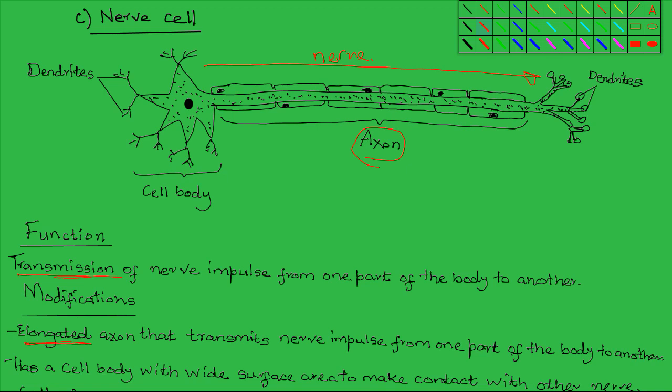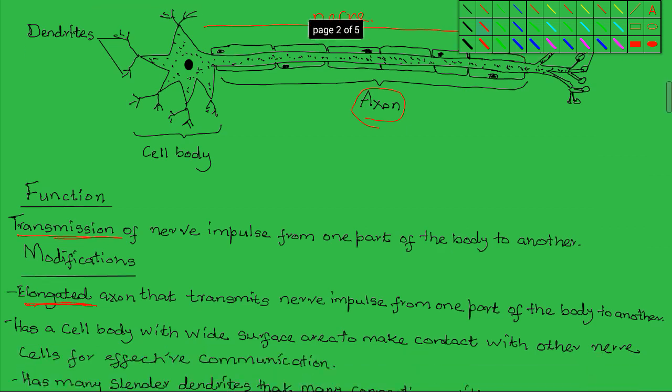So the first modification is the elongated axon. That is the part of the nerve cell which conducts the impulse from one part of the body to the other. Secondly, the nerve cell has a cell body. This is a cell body with a very wide surface area. There's a very large surface area exposed for contact with adjoining nerve cells.